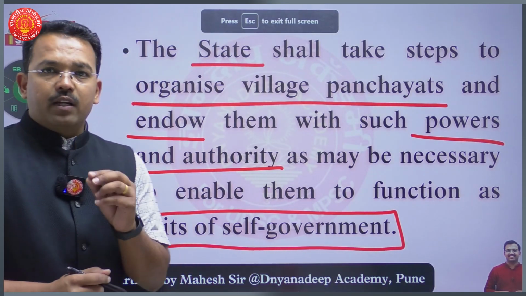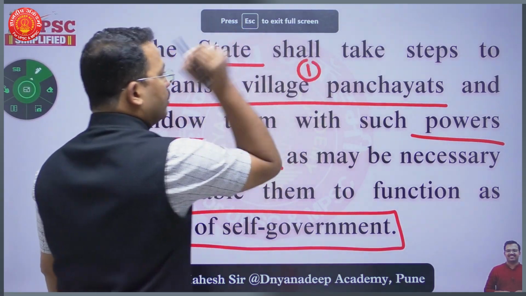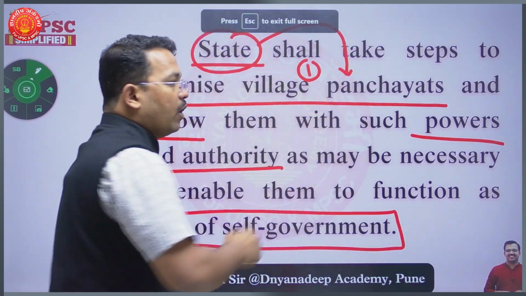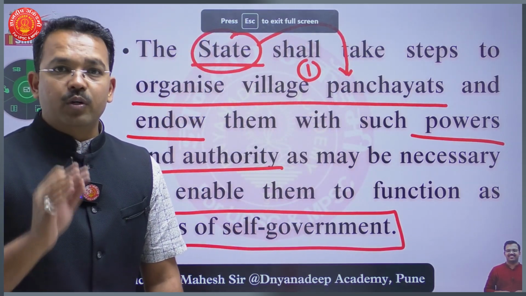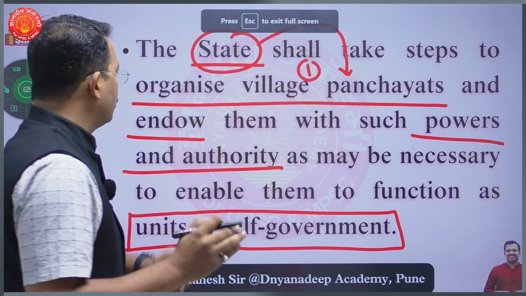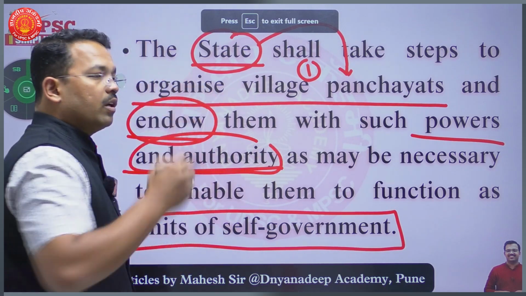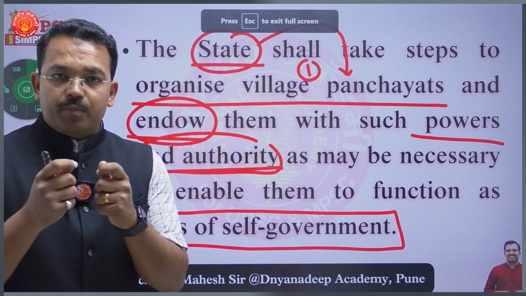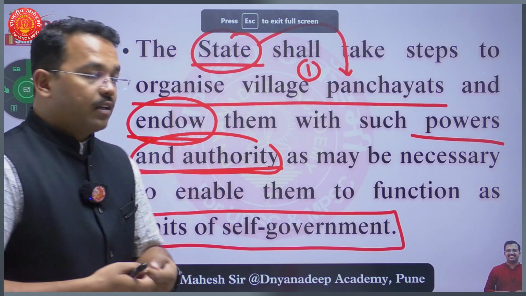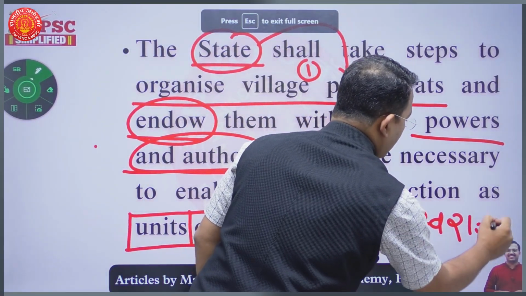So remember, Article 40 is a very interesting article. Basically, Article 40 is about village panchayats. So it shall be the responsibility of the state to organize village panchayats. But only organization of village panchayats is not sufficient. What you have to do here is endow them with necessary powers and authority. The entire power and authority which we are giving to village panchayats should make these villages units of self-government, which we call units of Swaraj.